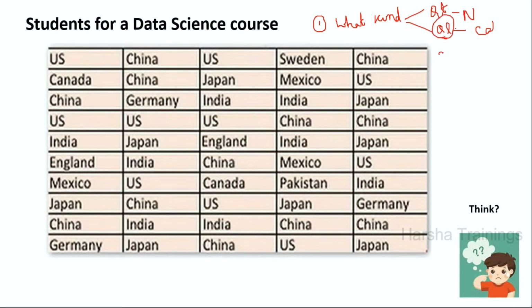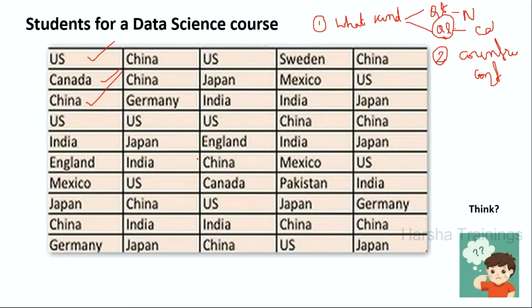Now, what will be your second observation? As a data analyst, you have to see the data and observe the things. Second observation: these are some countries of data, spanning across different continents. We have the US, some Asian countries, and European countries. That means it is a mix.